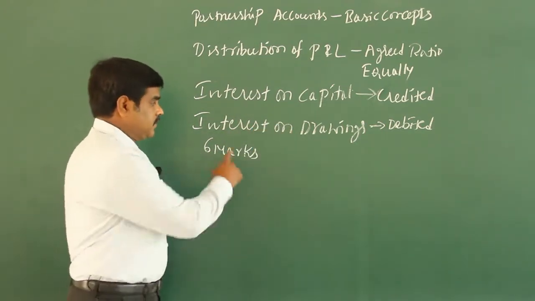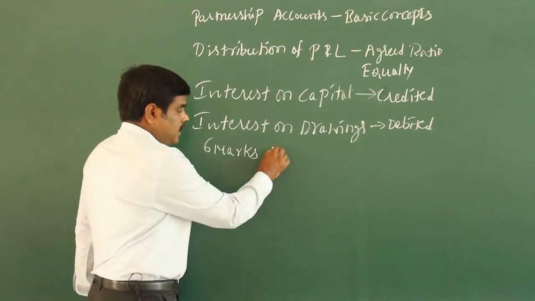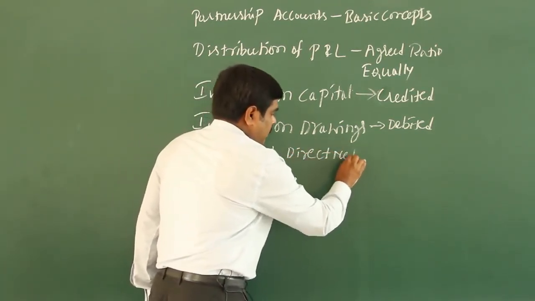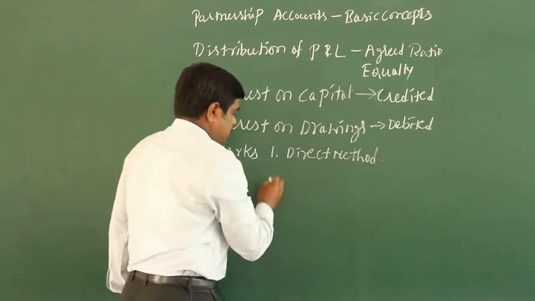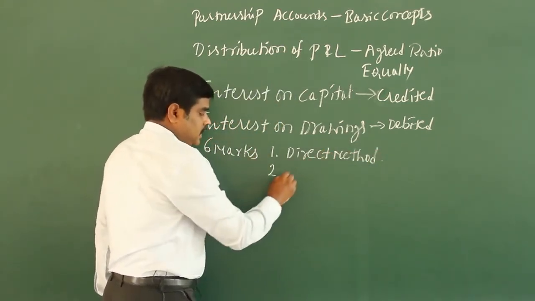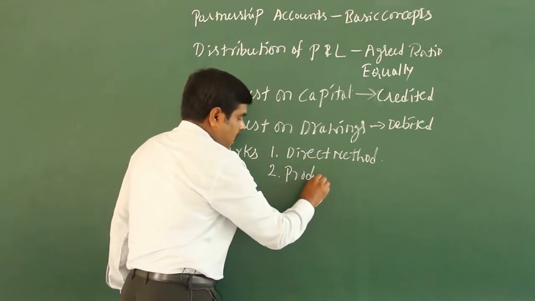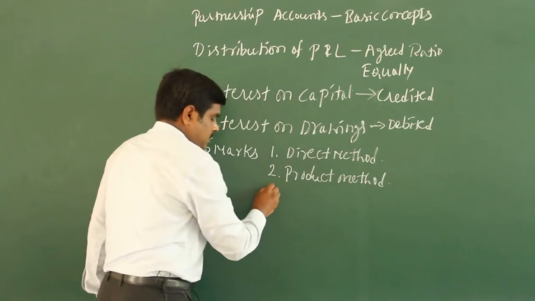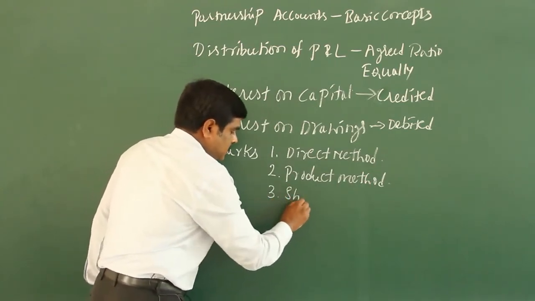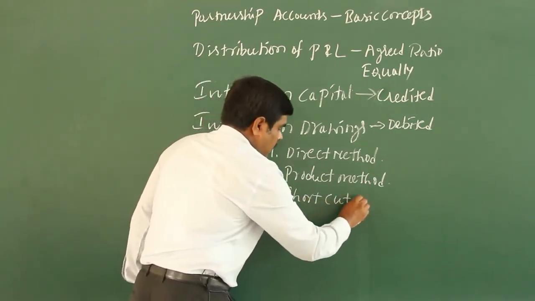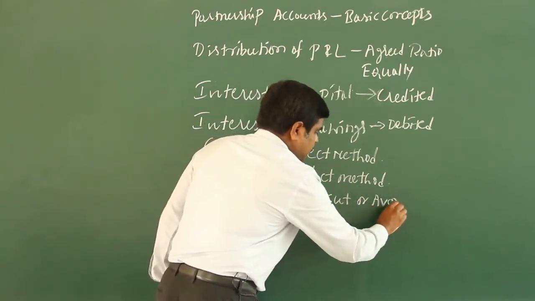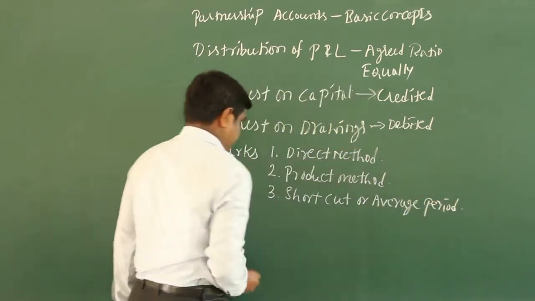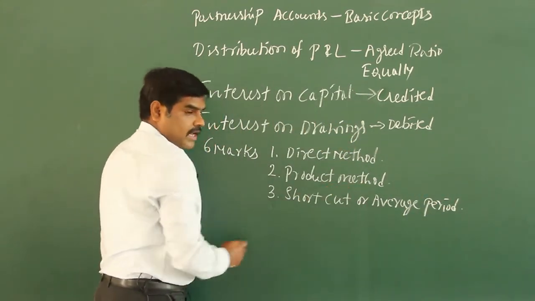Methods of calculation of interest on drawing. Number 1, direct method, also called individual method. Number 2, product method. Number 3, shortcut or average period method.